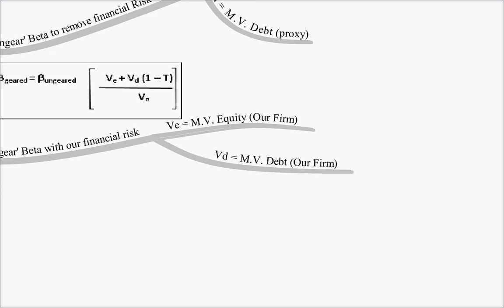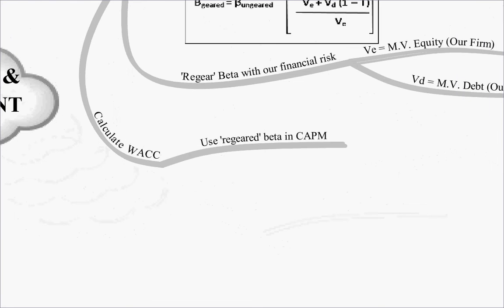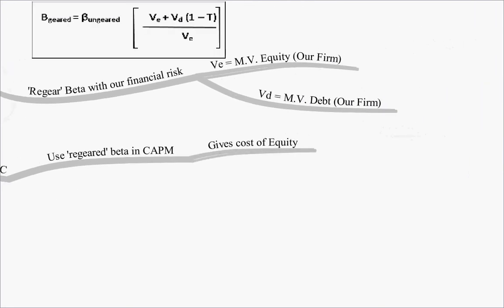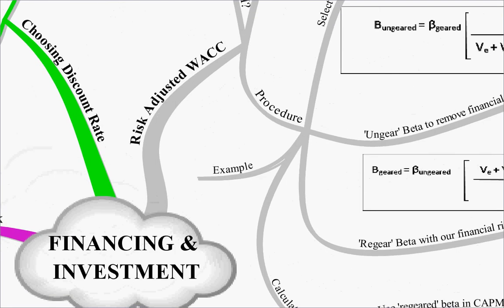So that will give us a new beta with the business risk of the new industry and our financial risk. That will be our cost of equity. So we can then go on to calculate the weighted average cost of capital. We use our re-geared beta in CAPM to get the cost of equity, and we calculate the cost of debt the same way as we do normally. So that is how we calculate the risk-adjusted weighted average cost of capital.